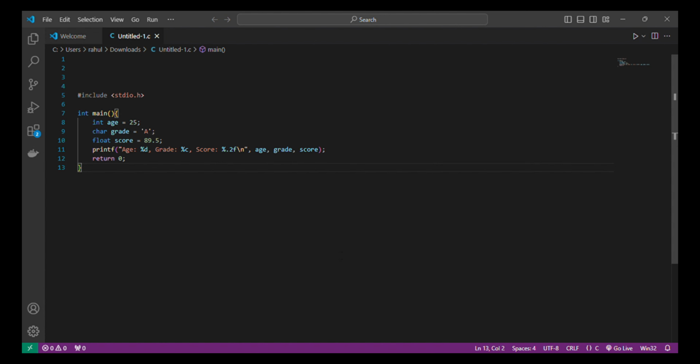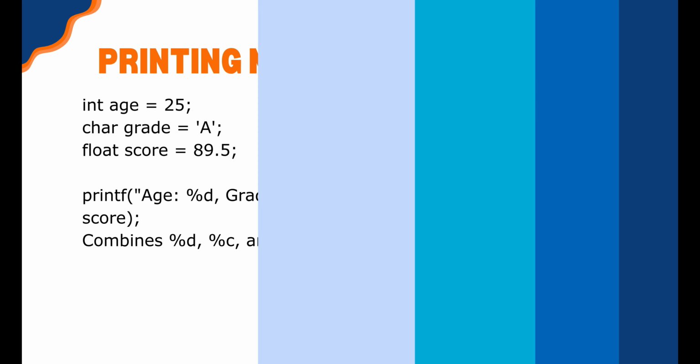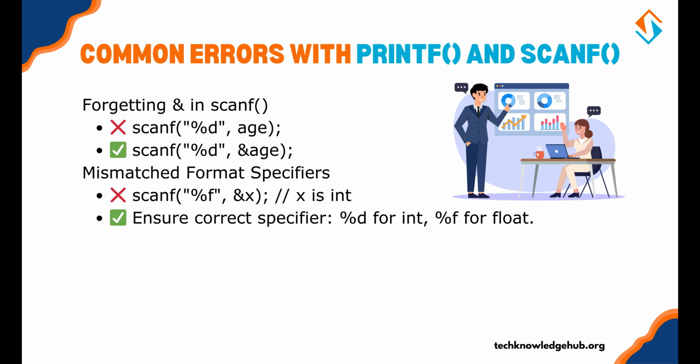This program displays an integer, a character, and a floating point number all in one line. The format specifiers %d, %c, and %.2f ensure correct formatting. Common errors with printf and scanf.